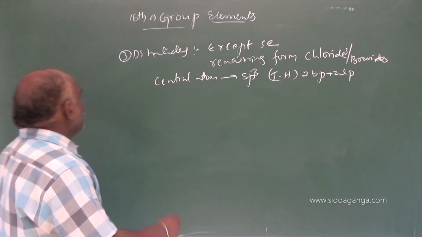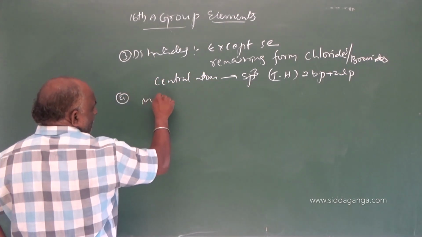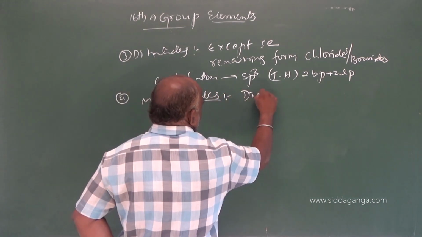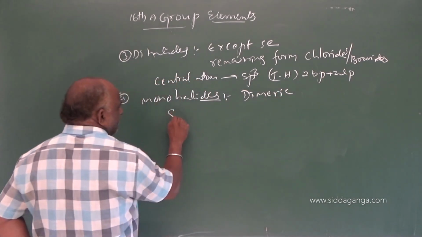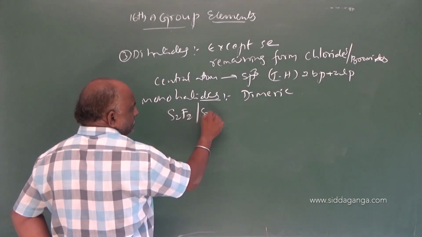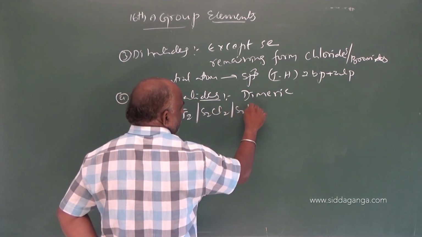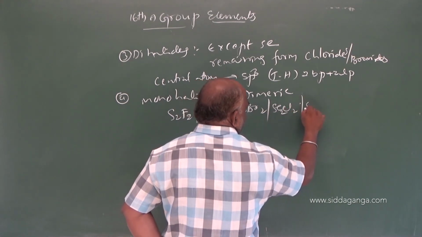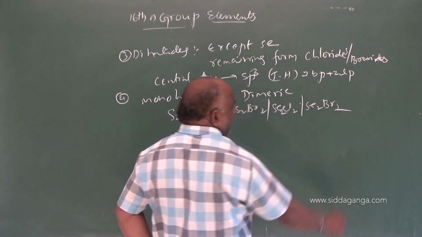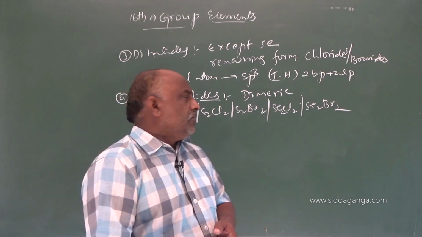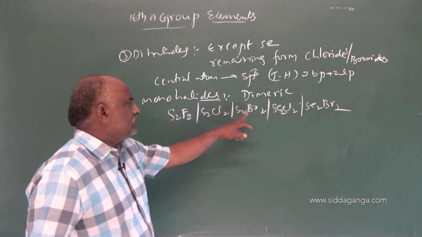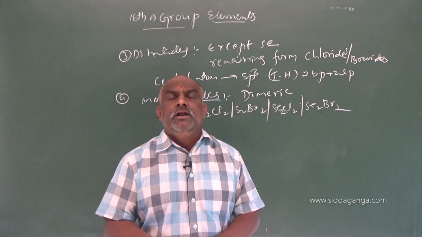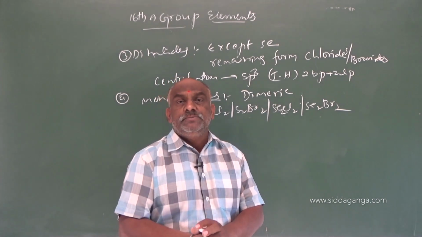While coming to the monohalides, they are available in dimeric form. Dimeric means, for example, S2F2, S2Cl2, S2Br2, and Se2Cl2, Se2Br2. These are said to be monohalides: S2F2, S2Cl2, S2Br2, Se2Cl2, Se2Br2. These monohalides undergo disproportionation.